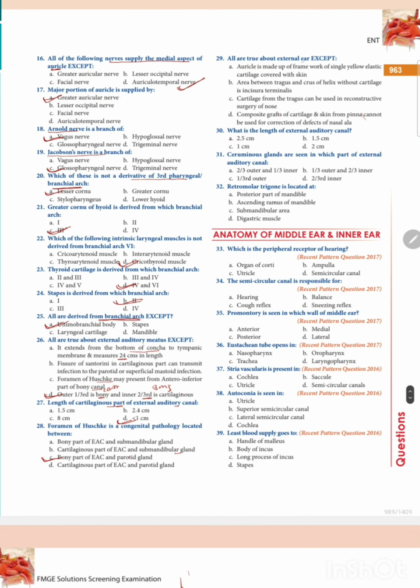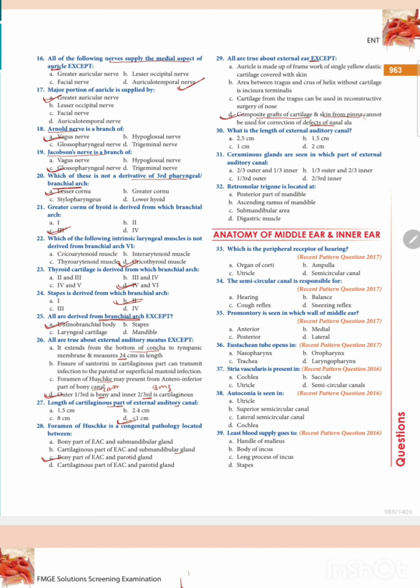All are true about the external ear except: the auricle is made of a framework of single yellow elastic cartilage covered with skin. The area between the tragus and the crest of the helix is without cartilage, in the crus terminalis. Cartilage from the tragus can be used in reconstruction surgery of the nose. Composite grafting of cartilage and skin from the pinna cannot be used in the correction of a defect of the nasal ala. That is the false statement: the composite graft of cartilage and skin from the pinna cannot be used in the correction of a defect in the nasal ala.